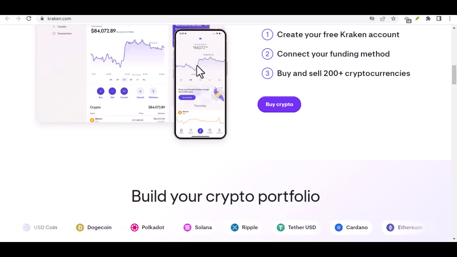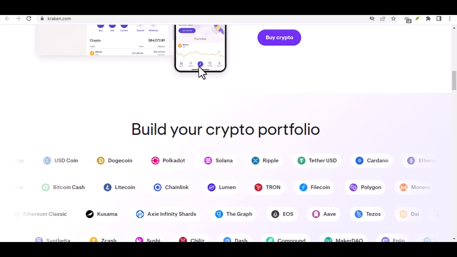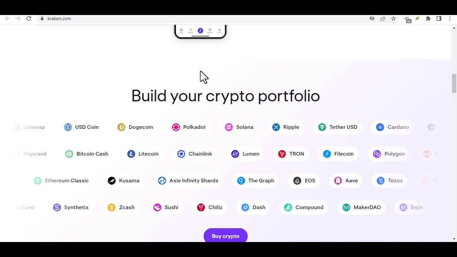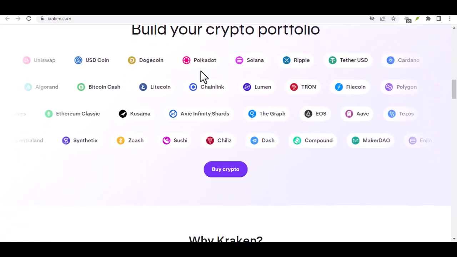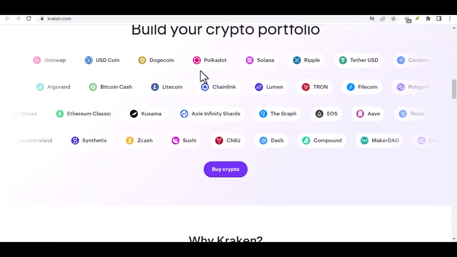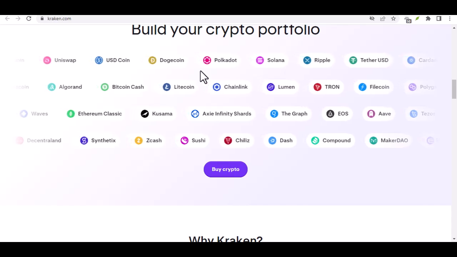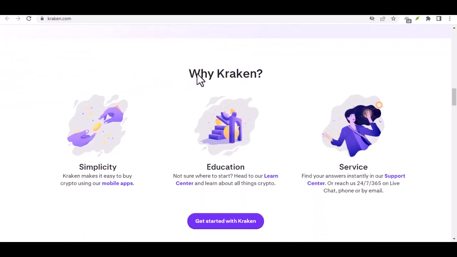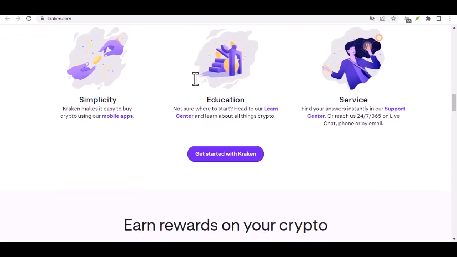Deposit methods. Bank transfers: the pros and cons of using bank transfers, including potential fees and processing times. Credit and debit cards: the availability and limitations of using cards for deposits. Cryptocurrency deposits: how to deposit cryptocurrencies directly onto Kraken and the potential benefits of this method.